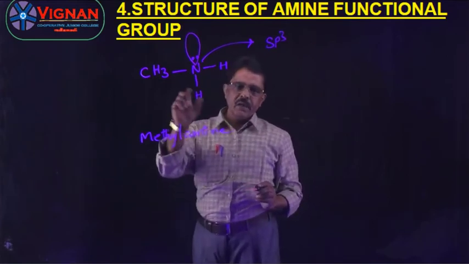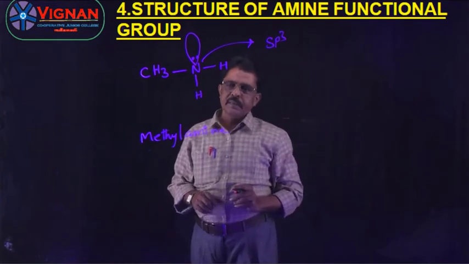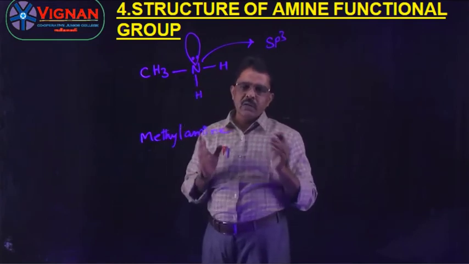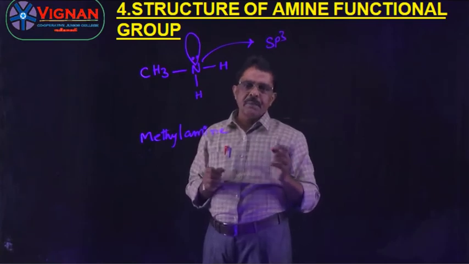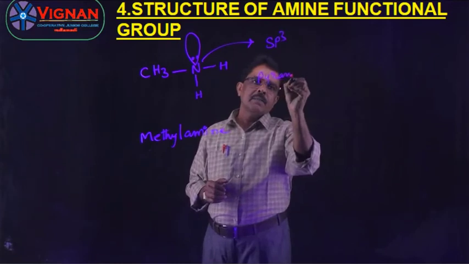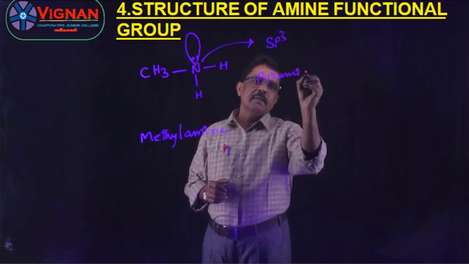So, if the molecule consists of three bond pairs and one lone pair, according to VSEPR theory, the shape of the molecule is pyramidal. The shape of the molecule is pyramidal shape.